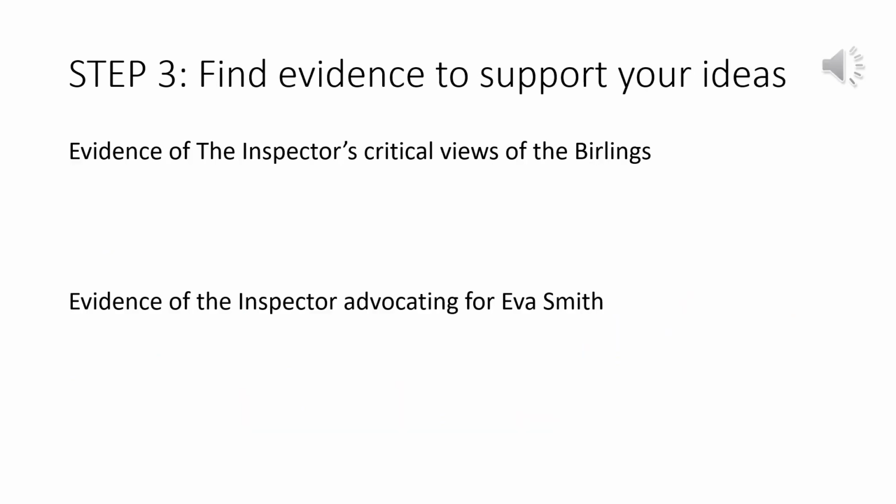So to support our thesis statement, we will now need some evidence. And remember, as I said in the introduction, this is the only question where you do not get any of the text printed for you. So it's absolutely essential that you have quotations remembered, so that A, you can support your argument with evidence, direct quotations, but B, that you can analyse evidence to support what you're saying with a comment on the writer's methods. So think about evidence now for two things. Firstly, the inspector's critical views of the Birlings, and secondly, for the inspector advocating or supporting Eva Smith and the working class.